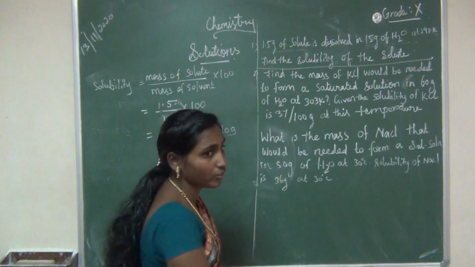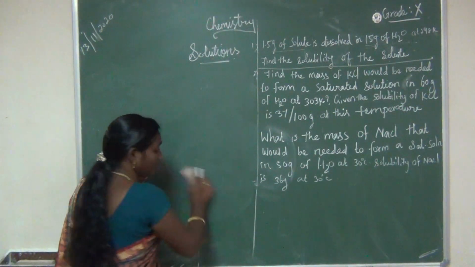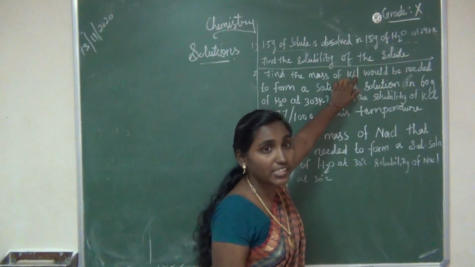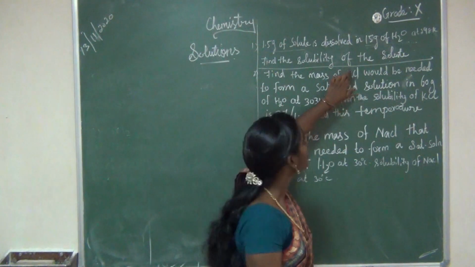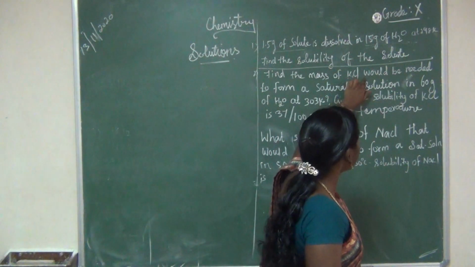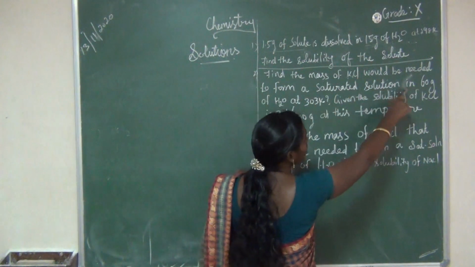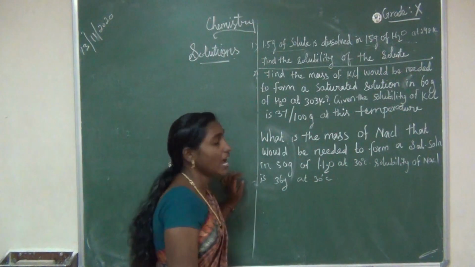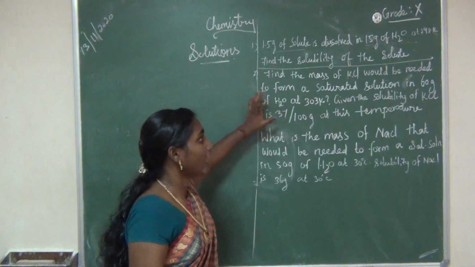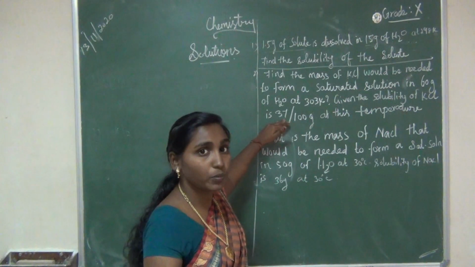Find the mass of potassium chloride, KCl, that would be needed to form a saturated solution in 60 gram of water at 303 Kelvin. Given the solubility of potassium chloride: 100 gram of water can dissolve 37 gram of potassium chloride.